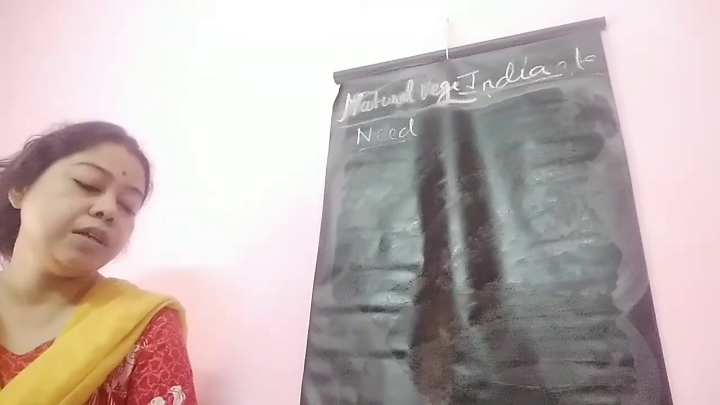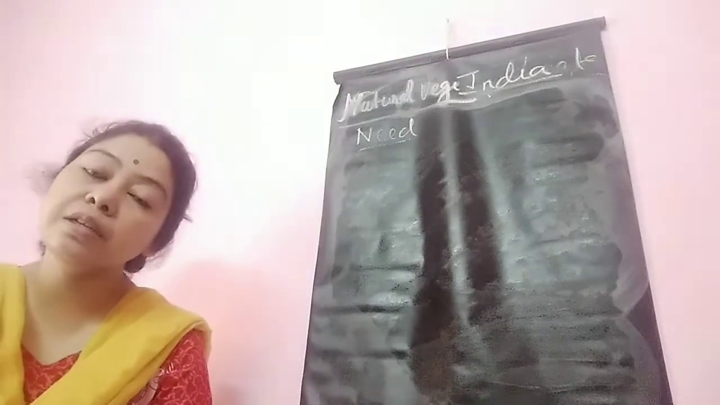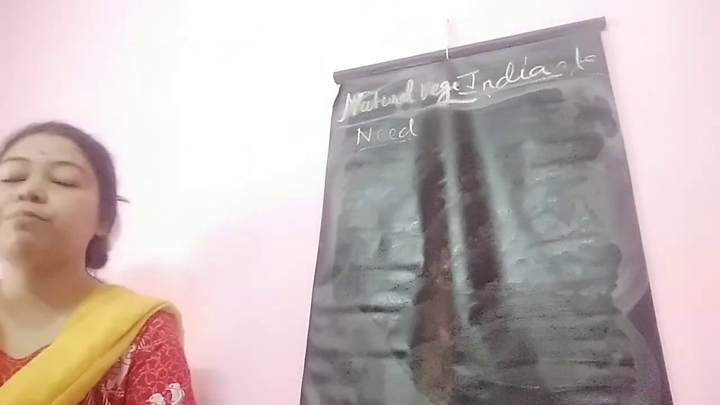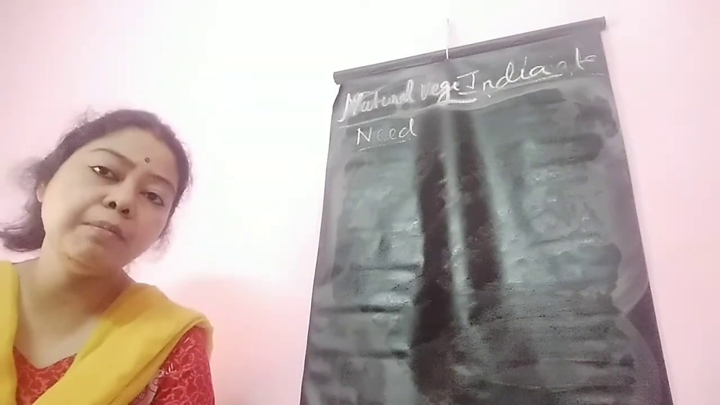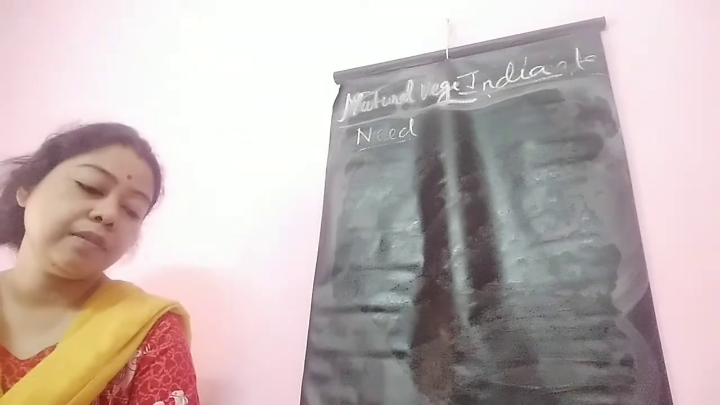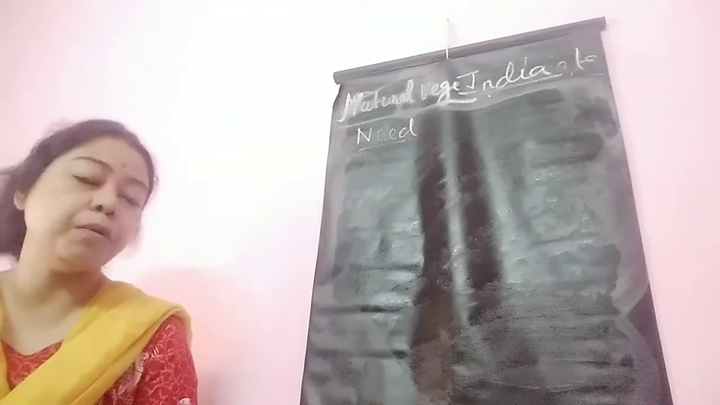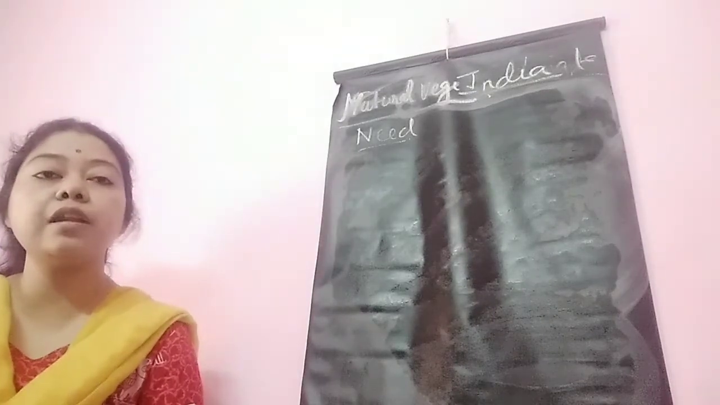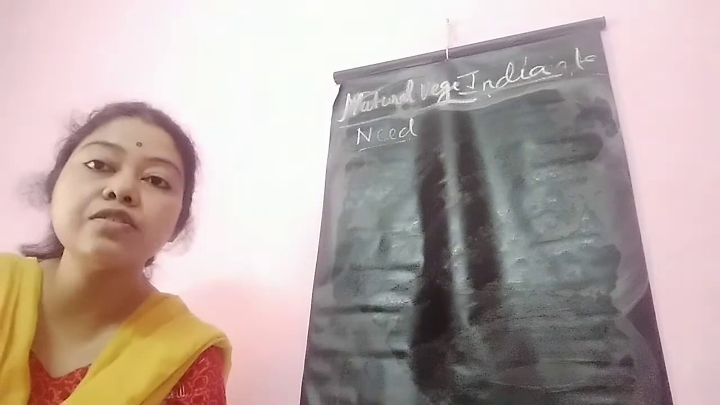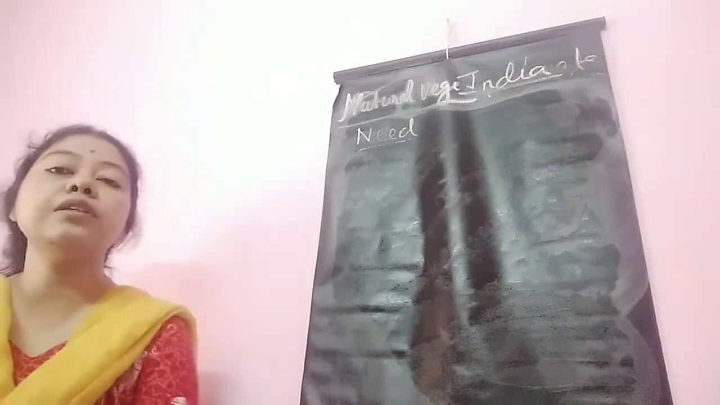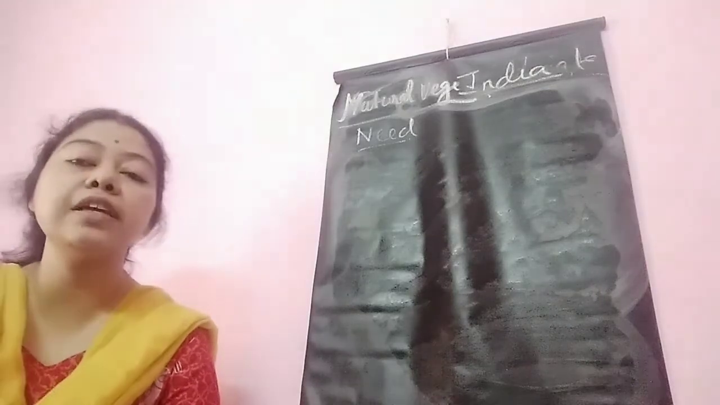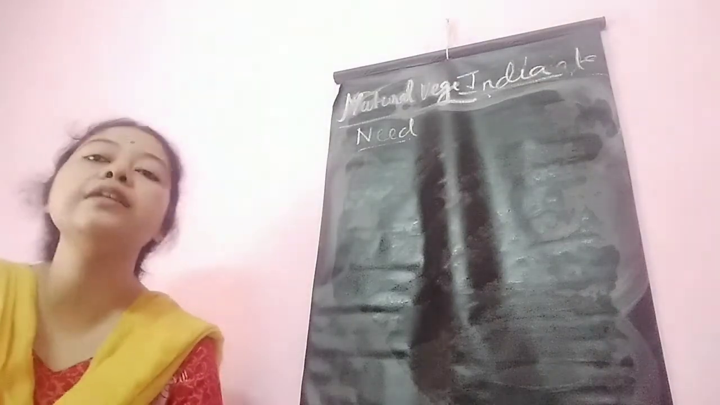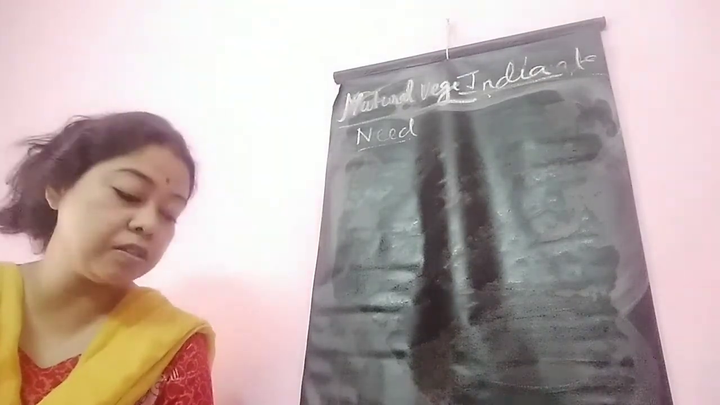Number 2, they prevent soil erosion. Number 3, they improve soil fertility by producing compost. Compost is naturally occurring humus, so the rotten leaves, flowers and fruits get mixed up with the soil and they increase the fertility of the soil.